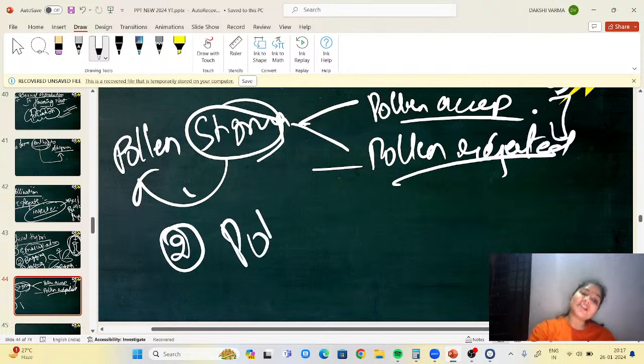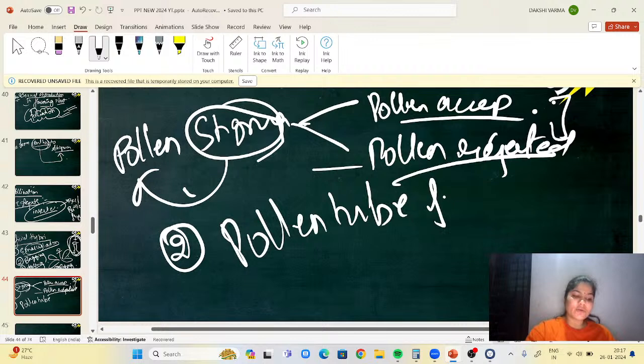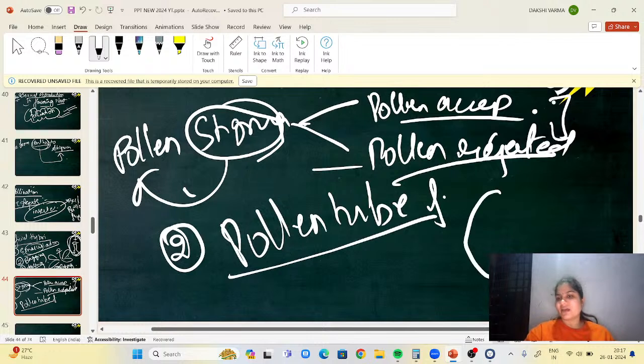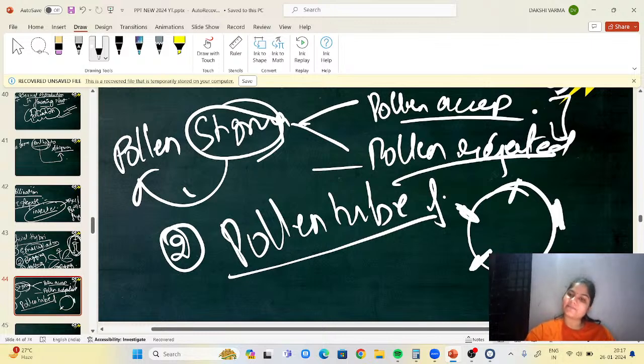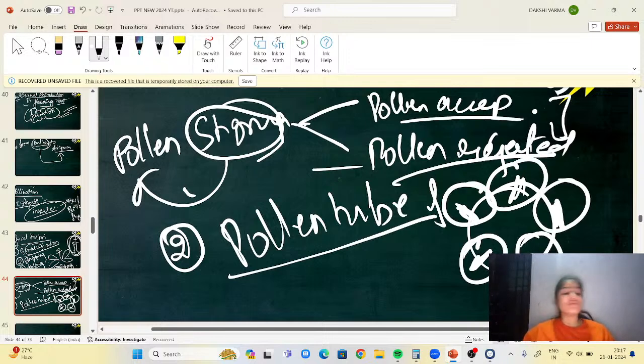Then what is the second step? Pollen tube formation. The pollen tube comes out from the germ pore. We have studied that a pollen grain has a germ pore on the exine, the outer part. So from the germ pore, the pollen tube is going to form, and it is developed from the intine, because inside the exine, what is present? Intine. So the intine helps in the formation of the pollen tube. I hope everyone is clear till here.